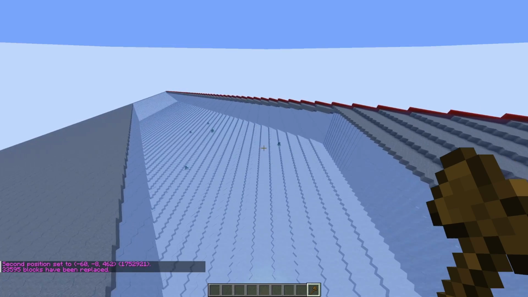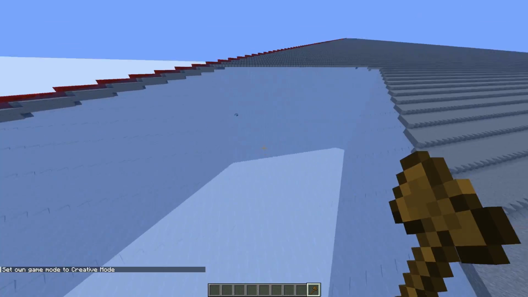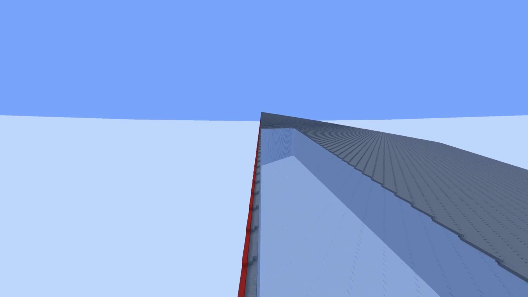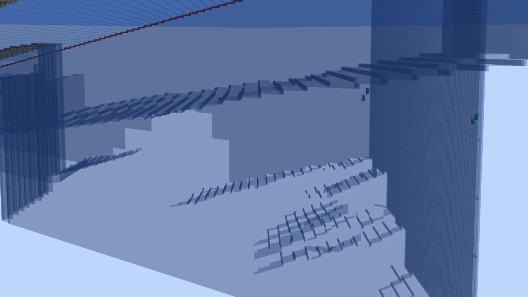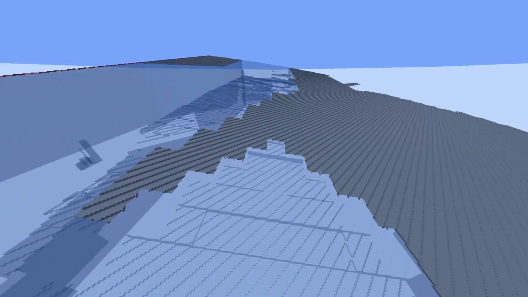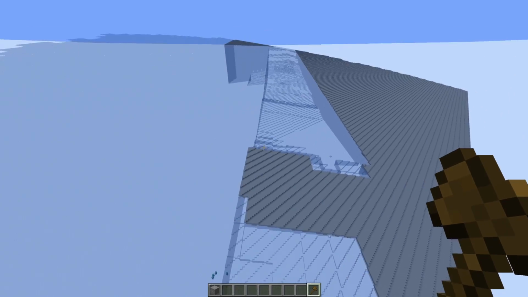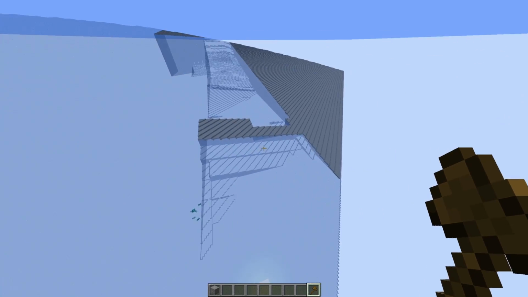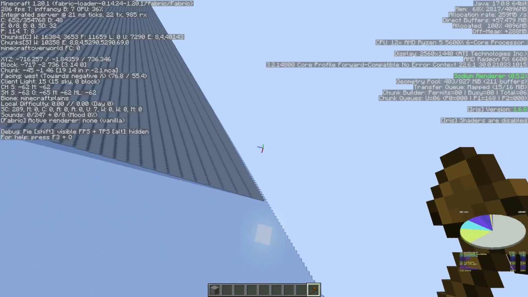Oh my gosh, this is insane. Oh gosh, this is like a top tier glow squid farm. Let's bring this all the way up here. This is so much water. That's an insane amount of water. I do not think my game likes this, especially while I'm running at 48 render distance. Sounds kind of crazy how I'm running at this high frame rate though.